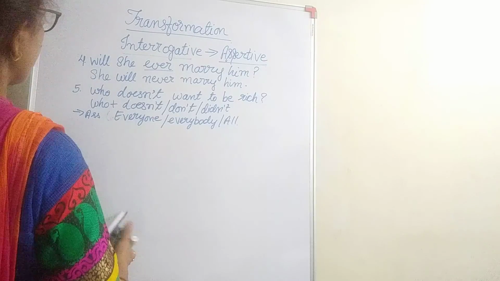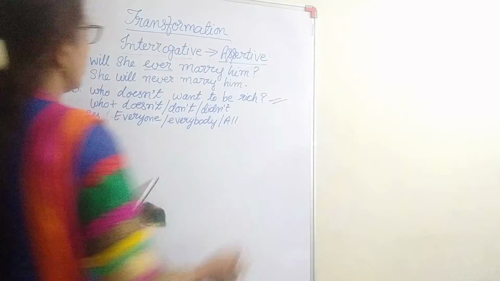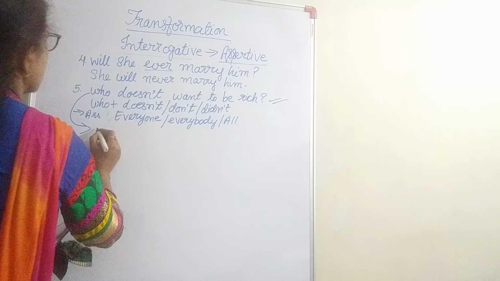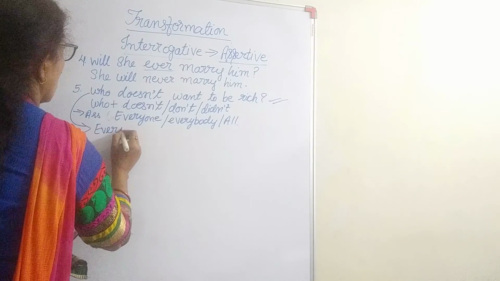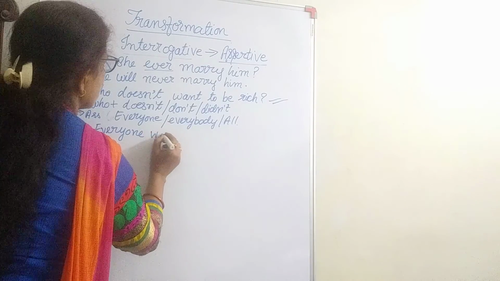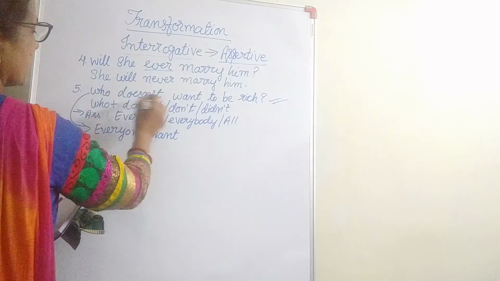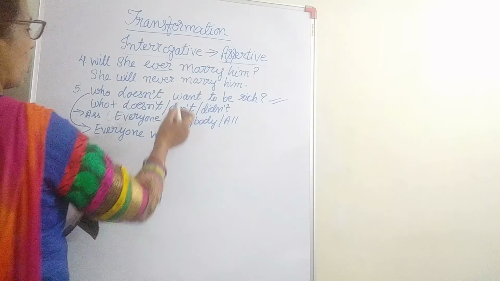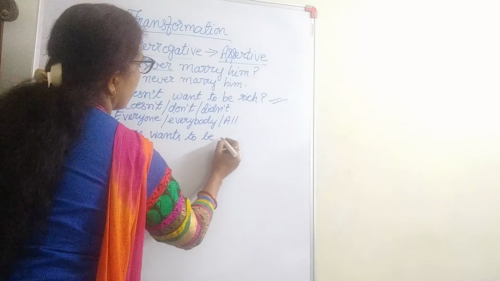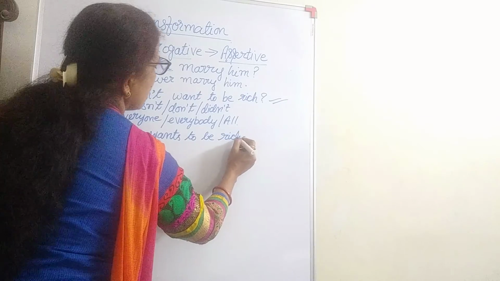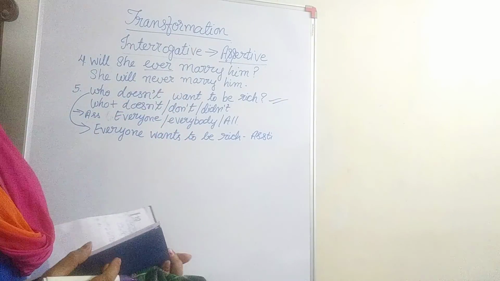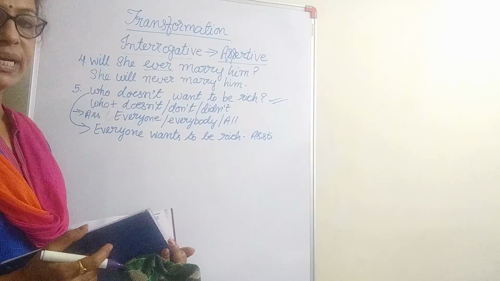Let us go with the example. This example we have here: who doesn't want to be rich? So what would be our assertive sentence? Who is everyone, or everyone wants. This is a negative sentence. Who doesn't, okay, so everyone does want. Does want means wants. Everyone wants to be rich. This is the assertive sentence. When a negative sentence is there in the interrogative sentence, to make it assertive, we will make it affirmative.